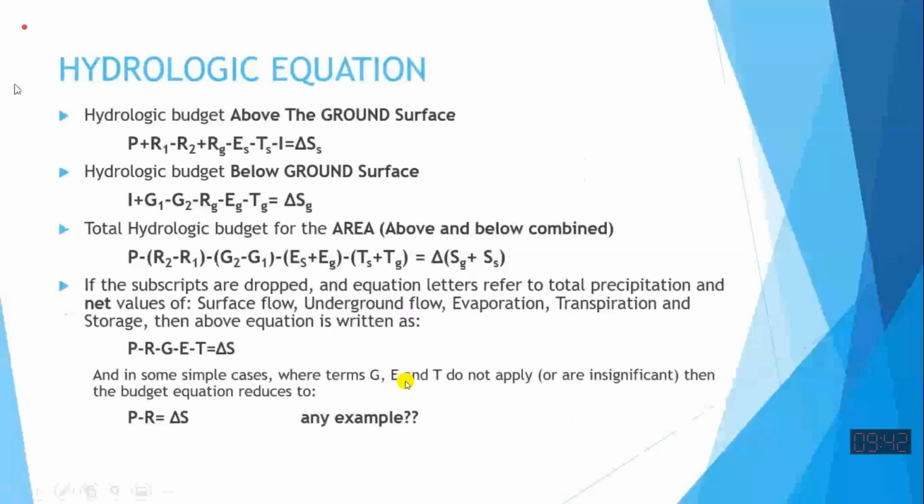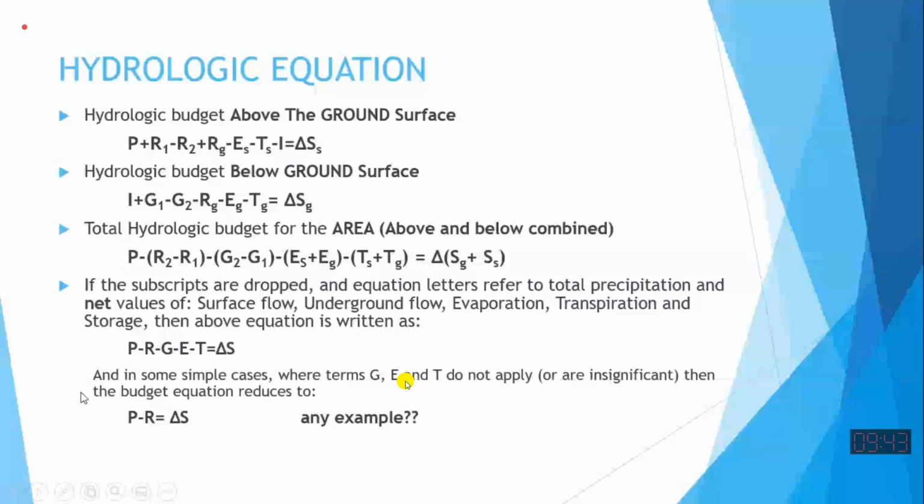Did you understand this? So far, how to write a hydrological budget equation? Please carry out your own experience. Make a watershed, label all the inflows and outflows and the storages over there, and then write the hydrological equation without seeing this slide. Write the hydrological budget equation for surface water, write it for groundwater, add them together and write the complete equation. The same equation is written in another form, in a simplified form.